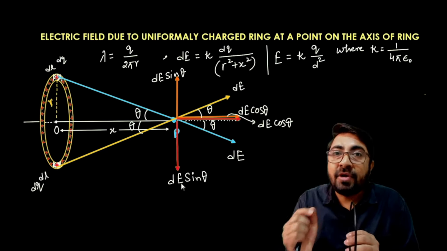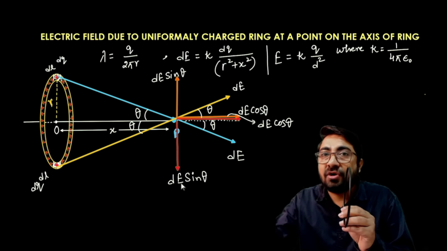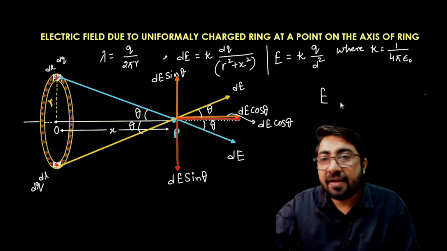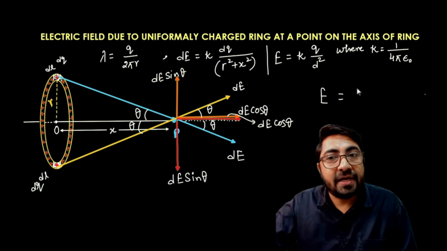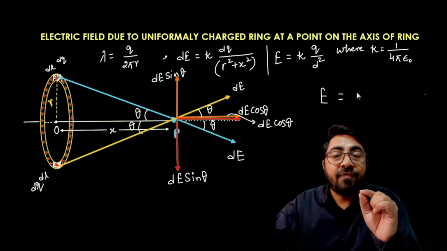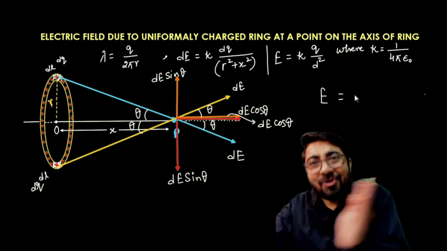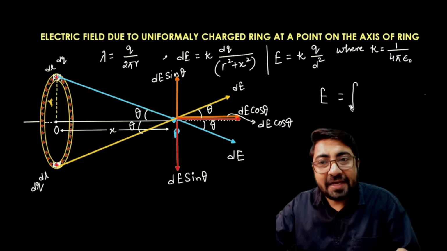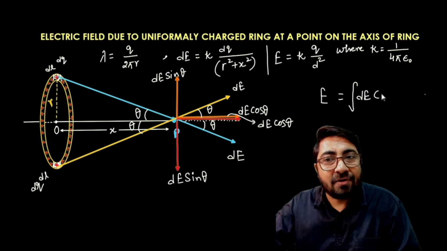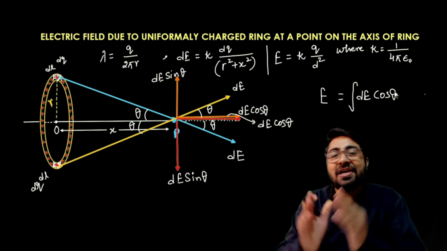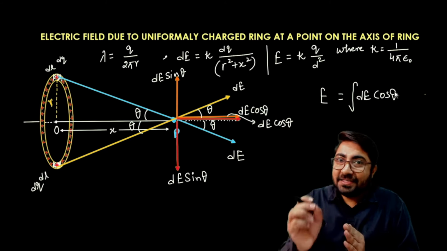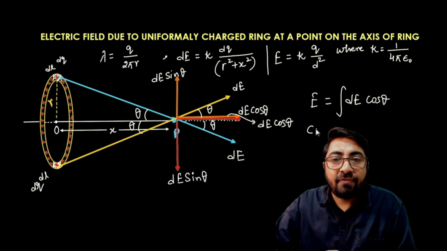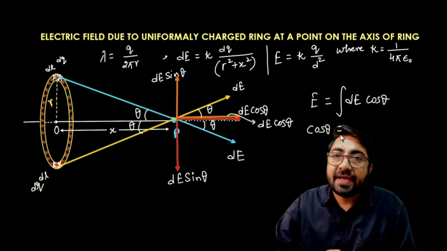And the cos component is along the axis of the ring. So that is why we can write what the net electric field is over here. The net electric field is equal to the sum of all dE along the x-axis or along the axial line. So I can write here: integration dE cos theta. Now the result is very simple here. We know the value of dE, and we can calculate the value of cos theta with the help of the diagram.